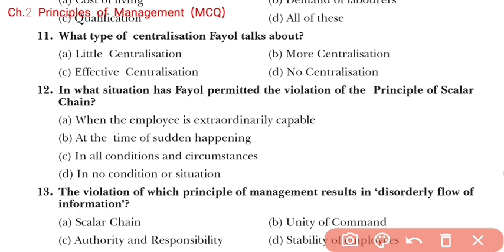When the employee is extraordinarily capable, that's the wrong answer. At the time of sudden happening, yes, this will be the right answer. At the time of sudden happening means in case of emergency, direct contact can be made between two employees who are working in two different departments but at the same level of post, right?